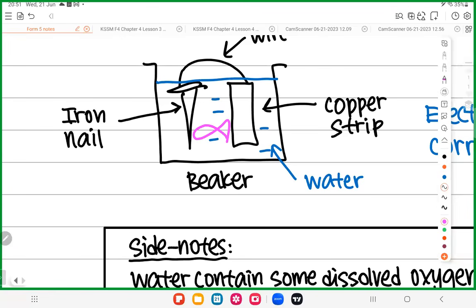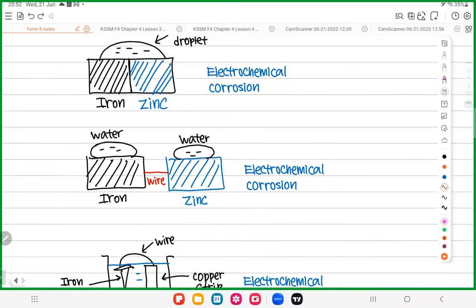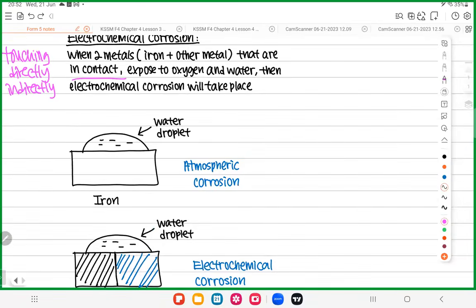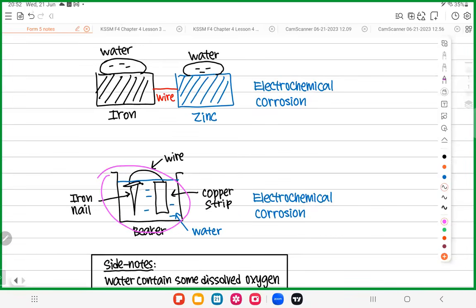Got it? So this is electrochemical corrosion. Can you see I purposely set many conditions here so that you're aware? Because if you look at the textbook, it only shows you one picture. That's it. Then all of a sudden, when it has a wire, you don't know it is electrochemical corrosion already. When they don't give you the oxygen, they only give you the water, you thought it is not electrochemical corrosion. No. So everyone, one of the biggest takeaways for today: water has oxygen inside.